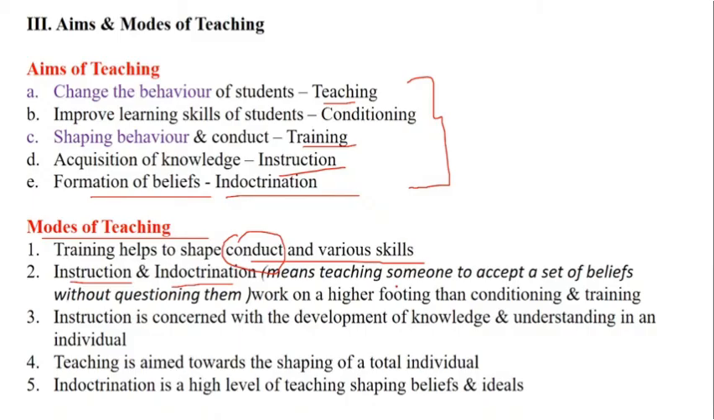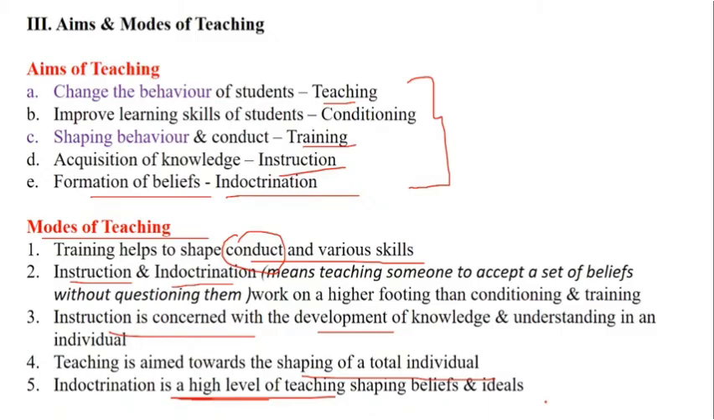As far as instruction is concerned, it's written over here very clearly that instruction is for development and understanding, so that the child develops his knowledge, understands and keeps progressing. Teaching is aimed towards shaping a total individual. When I say total, it means the entire behavior of an individual, or a modification of the learner. And indoctrination is a high level of teaching, shaping the beliefs and ideals, which will help the student in future to understand problem analysis or critical analysis.